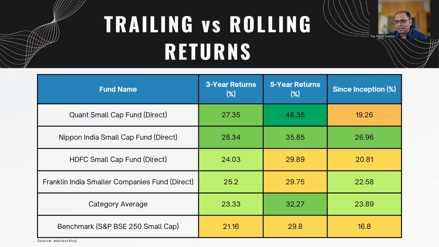So if you see trailing return, what is trailing returns? That as on today, if you had invested 3 years back, this is the CAGR you would have got, or 5 years before. So this is what is called point to point return. So let's say today is 1st January, from 1st January of 2019 to 1st January of 2022, that is your 3-year trailing return. Same way, if it is 5 years, it is 5-year trailing return. Is this value of any use? Have you invested exactly 3 years before or exactly 5 years before? No.